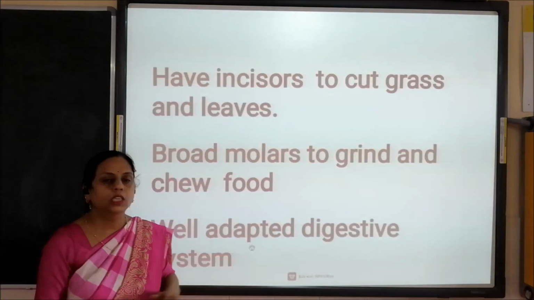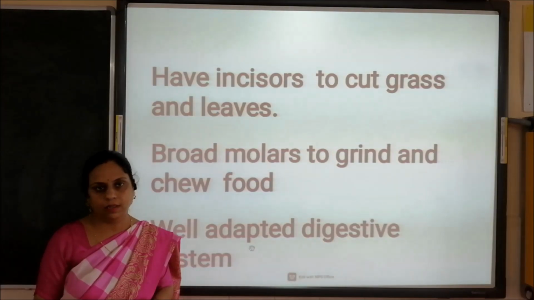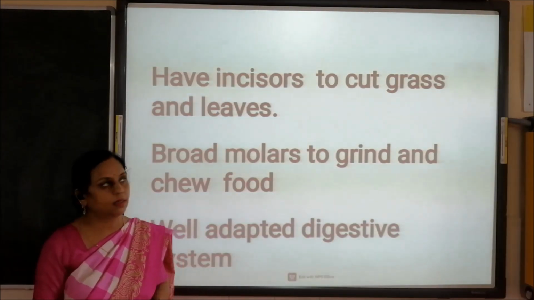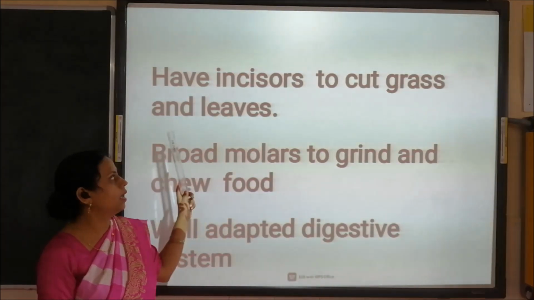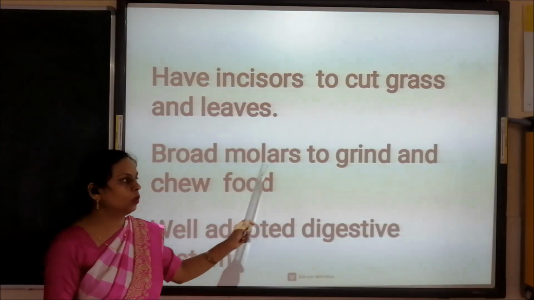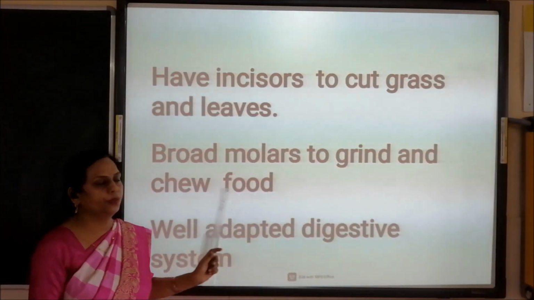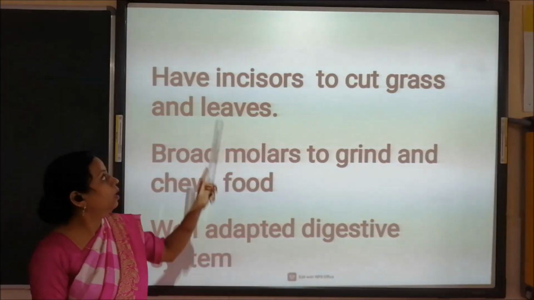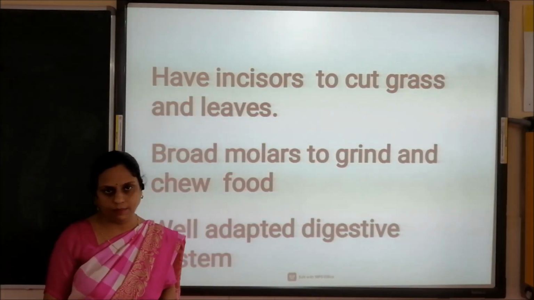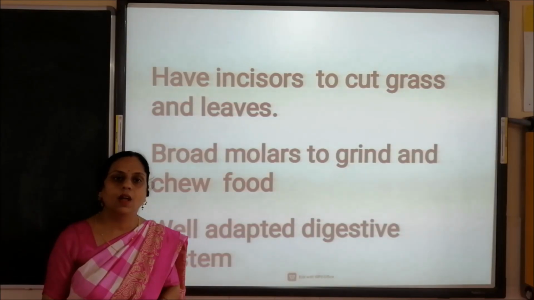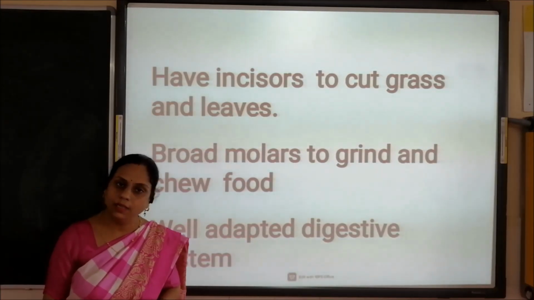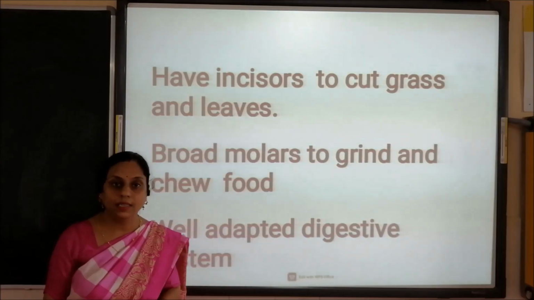They have sharp and long incisors to cut grass and leaves, and broad molars to grind and chew food. Here, children, incisors and molars are types of teeth. They also have a well-adapted digestive system to digest the plant material eaten by them.